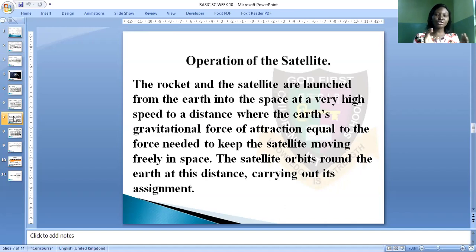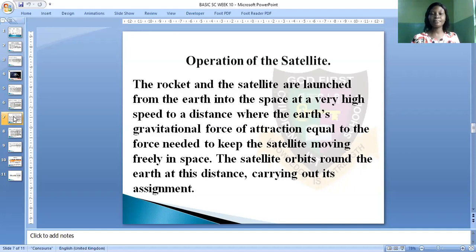So at this altitude, the gravitational force of attraction on the rocket and the satellite will be equal to the force needed to keep the satellite moving freely in space. And here the satellite moves around the earth at a distance, and the satellite will carry out its assignment.